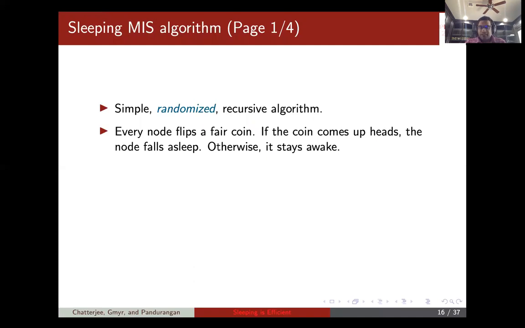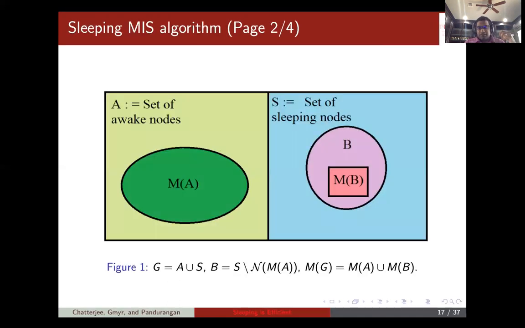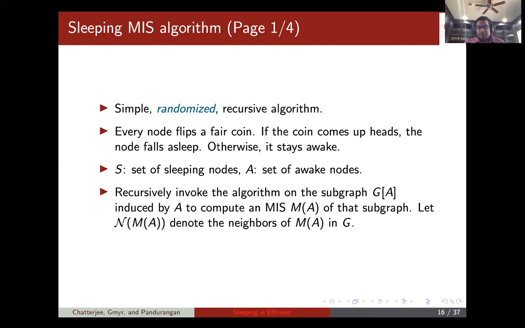Every node flips a fair coin. If the coin comes up X, the node falls asleep. Otherwise, it stays awake. Let's call S the set of sleeping nodes and A the set of awake nodes. What we do is recursively solve the problem by recursively invoking the algorithm on the subgraph of the awake nodes, to compute the MIS of that subgraph, and let the neighbors of the MIS be denoted as N of MA. These are the neighbors of the MIS in the subgraph A.